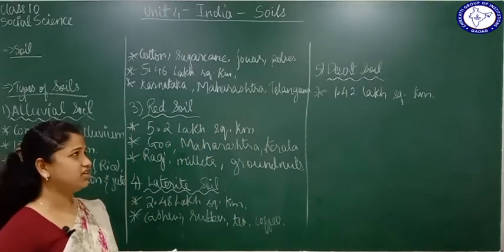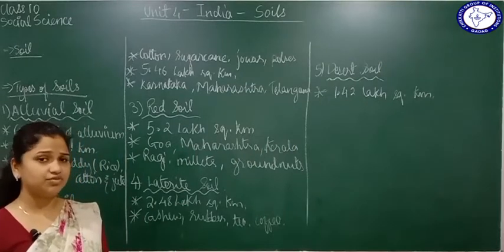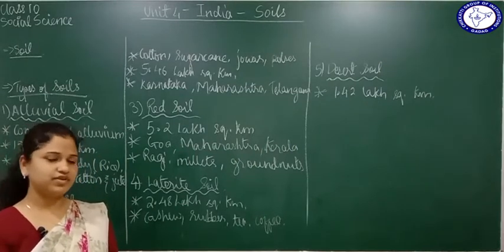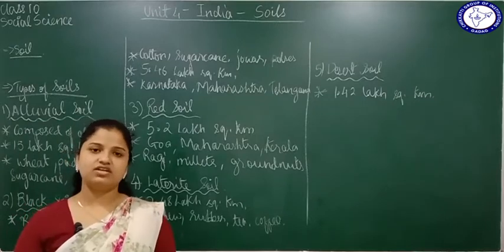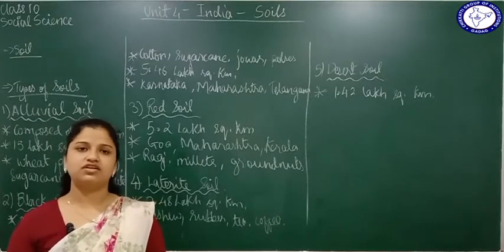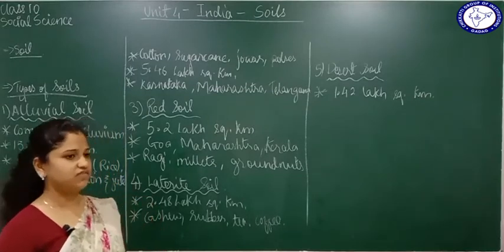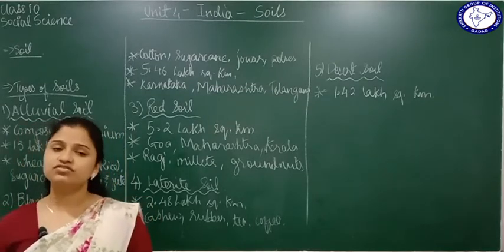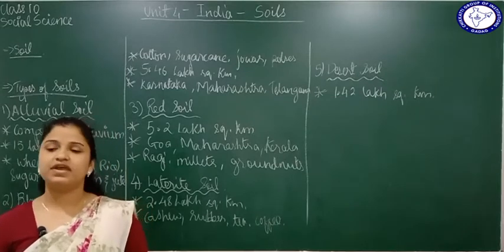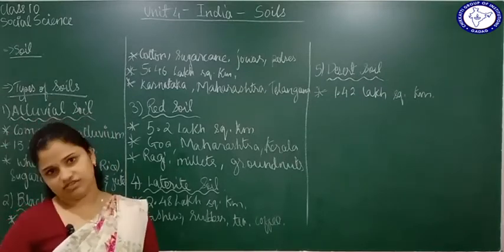Nothing much you have to study here. Just remember in which different places they are found. You know where the desert is found, right? Rajasthan, some parts of Haryana, the north of Gujarat and all these places. Also, it's not very fertile. It does not have humus. It does not have any kind of minerals. And it has a lot of salt content. So it's not very good for cultivation.